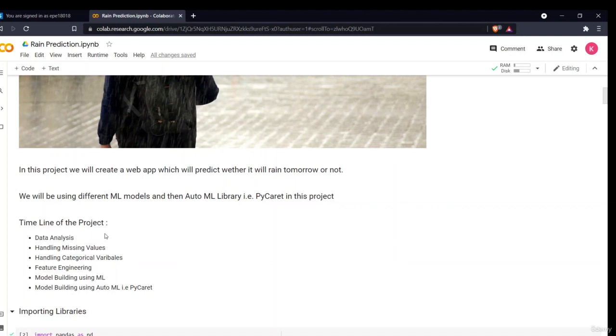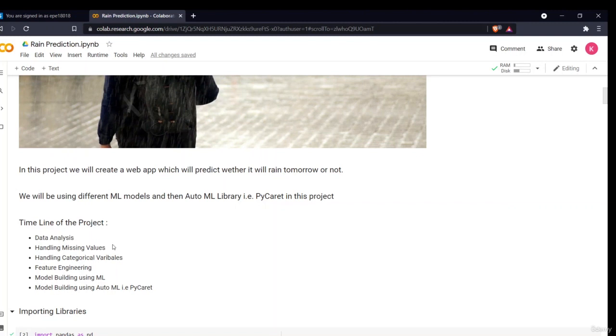Then we'll be building auto machine learning, using the PyCaret library. I'll be showing you what PyCaret is, how you can deploy your model using PyCaret, and what libraries are present. I'll also show you the official PyCaret website.